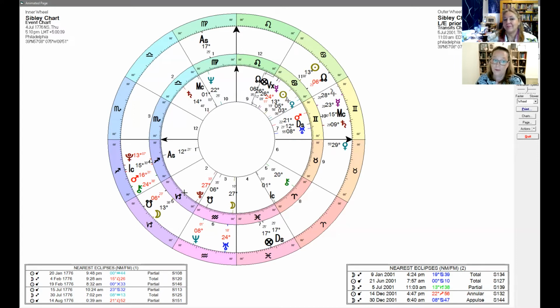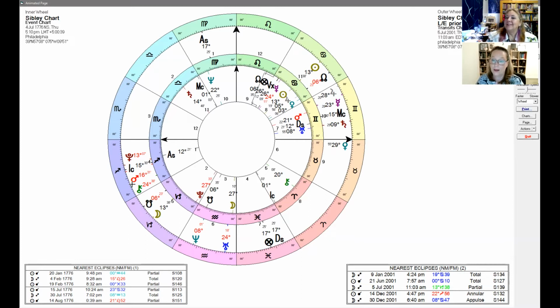It's quite worrying. We've got Pluto here at 13 degrees, very close to the ascendant of the Sibley chart at the same time as well, and Mars not far away, that aggression. It's just amazing how these charts just speak the history.